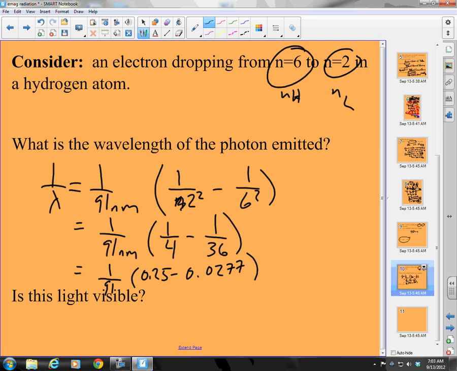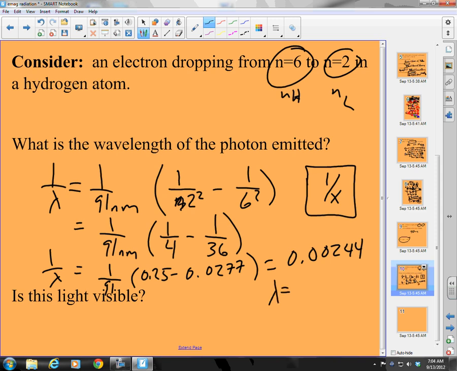So what do we get here? 1 divided by 4 minus 1 divided by 36. Okay. And divide that by 91. And so what I get is 1 over lambda. Be careful here. 1 over lambda is equal to 0.00244. Now what do I want to do? I want to take the inverse of that because that flips both of these. When I take the inverse, I get lambda equal to 409.5. How many sig figs? 2 sig figs. So lambda is equal to 410 nanometers. And notice this is in nanometers.